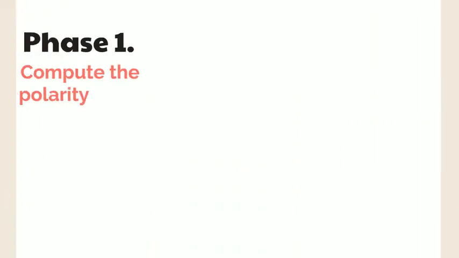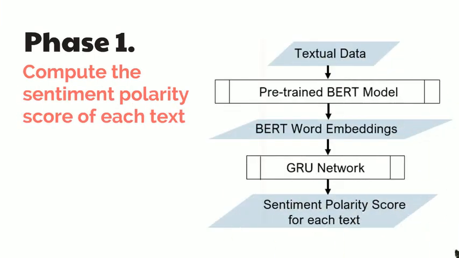The overall methodology consists of three main phases. In the first phase, we will compute the sentiment polarity score of each text. We will leverage the pre-trained uncased BERT model to obtain the word embedding for the textual data. We'll then pass the word embeddings into the GRU network that was previously trained to distinguish between positive and negative sentiments. The probability of the textual data being labeled as positive will serve as the polarity score of the text data.